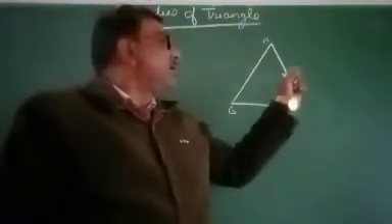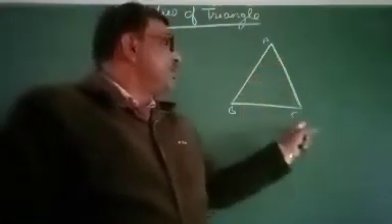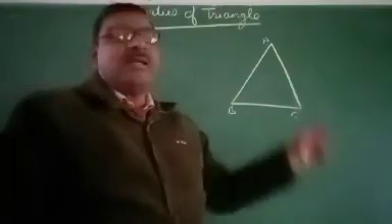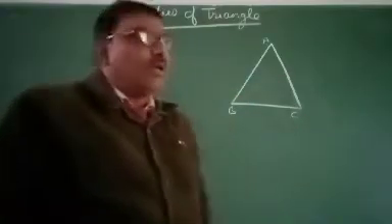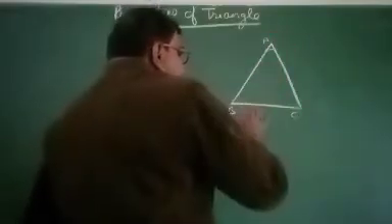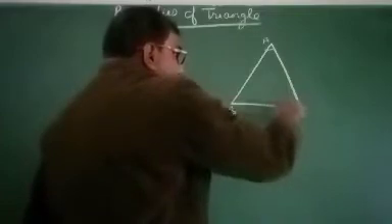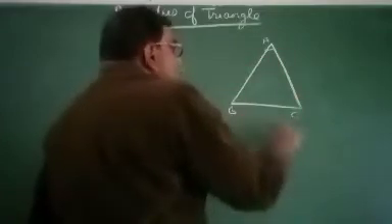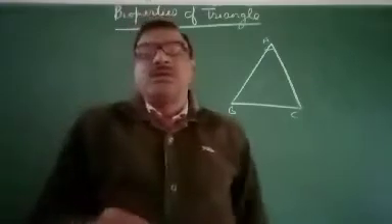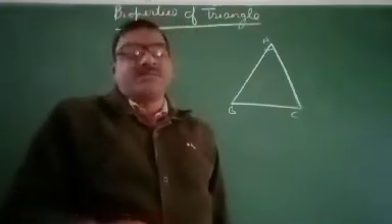This triangle is made by three line segments AB, BC, and CA. These line segments AB, BC, and CA are called sides of triangle, and these are the angles: angle BAC, angle ABC, and angle BCA, the angles of the triangle.